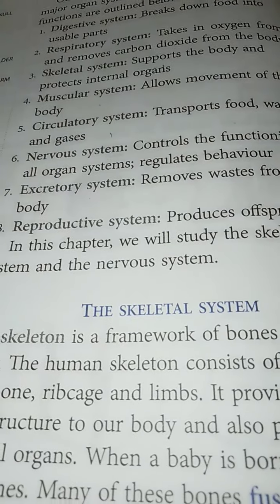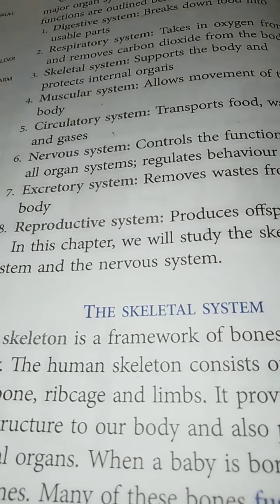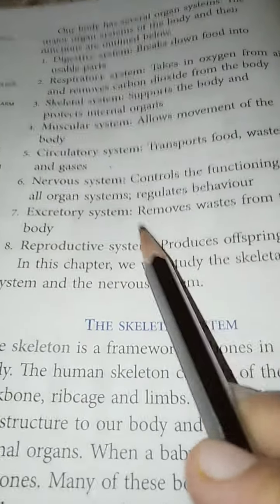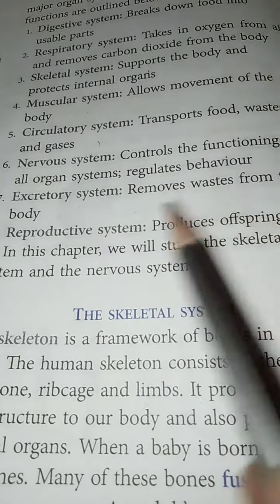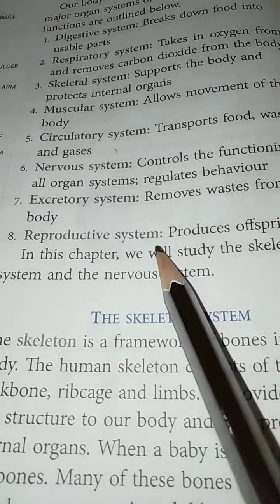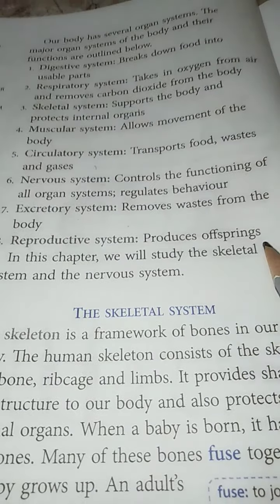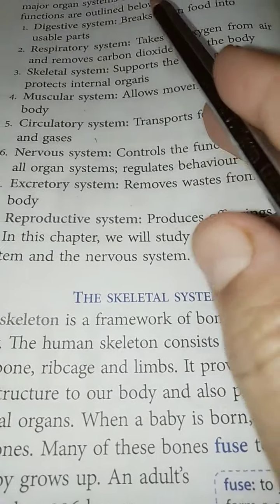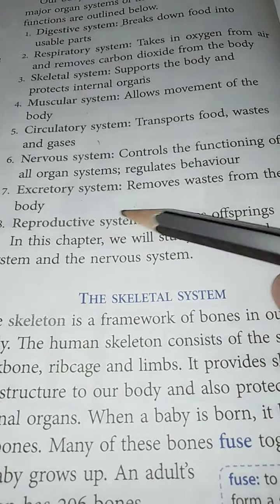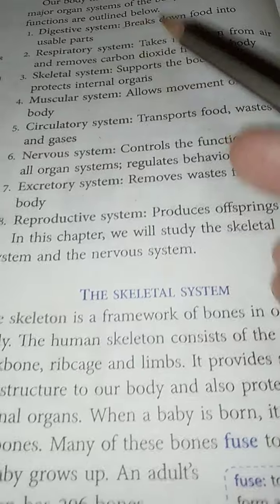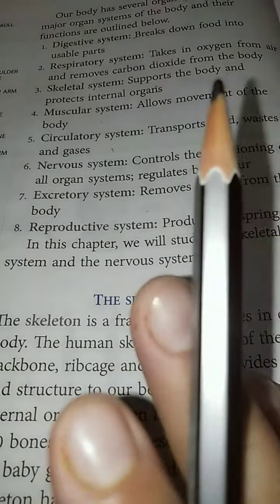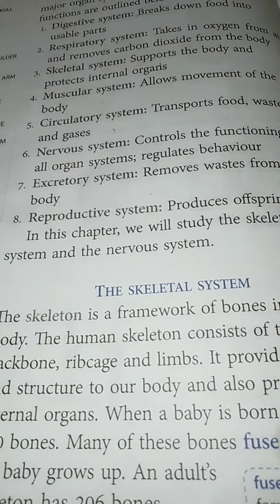And seventh is the excretory system. Its work is to remove waste from the body. The reproductive system's work is to produce offspring, or produce babies. So these are some of the important organ systems of our body. But in this chapter we are going to study two of them, that is the skeletal and nervous system.